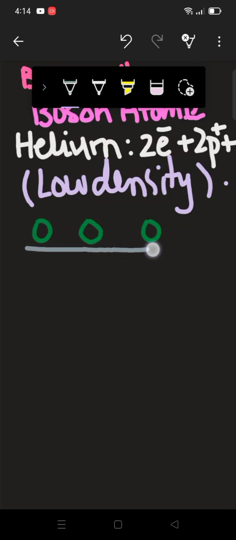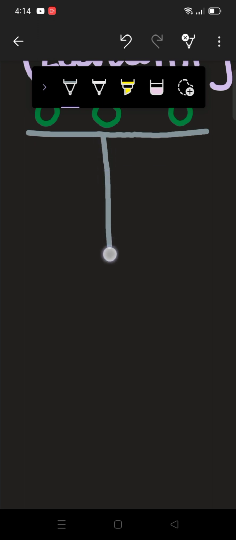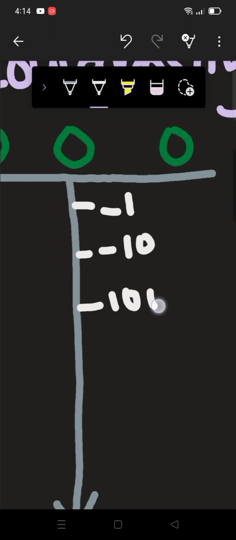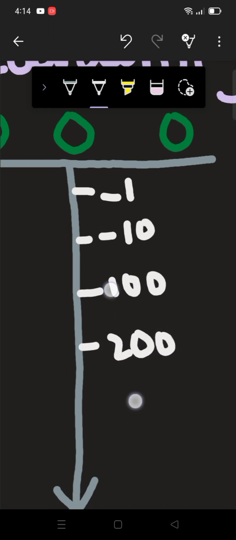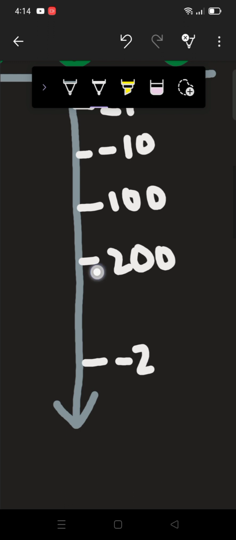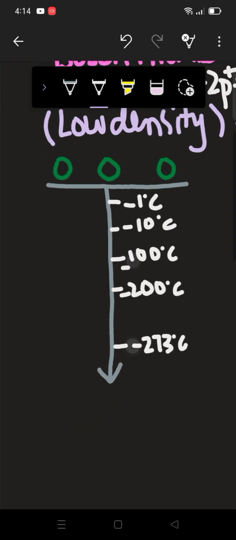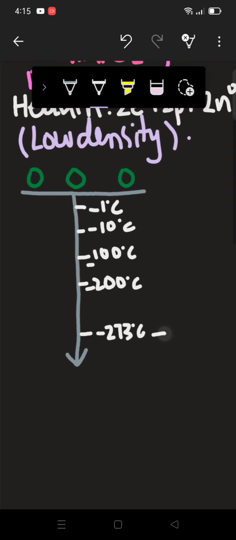So now we have to decrease the temperature. This is the decrease in the temperature. So basically you can get minus 1, minus 10, minus 100, minus 200, and finally minus 273 degrees centigrade. These are degrees centigrade. So have these particles reached here now?